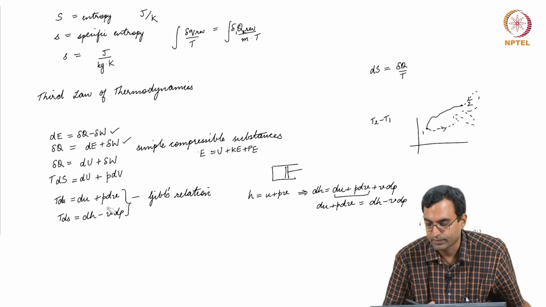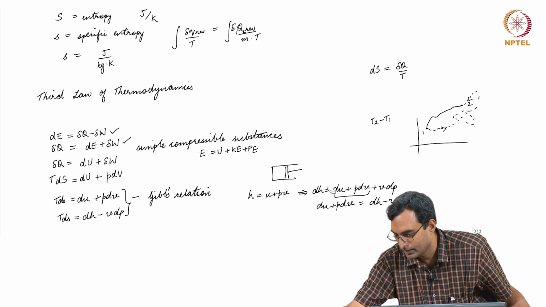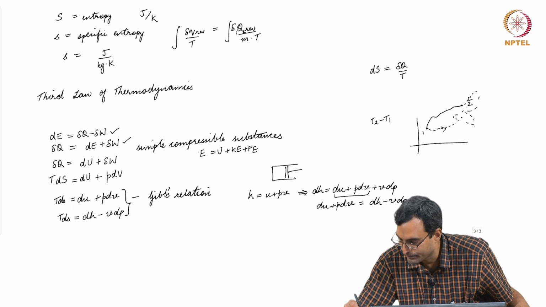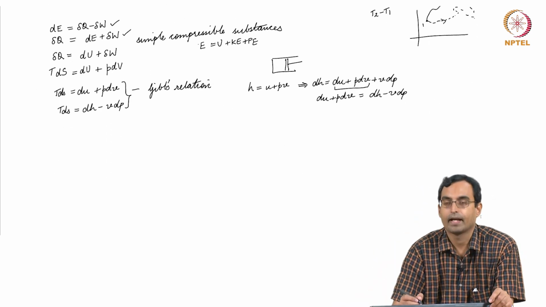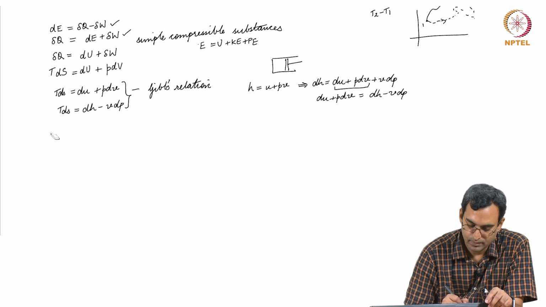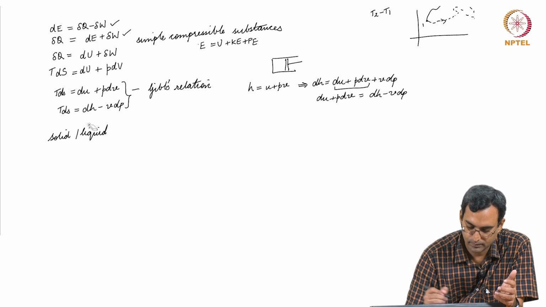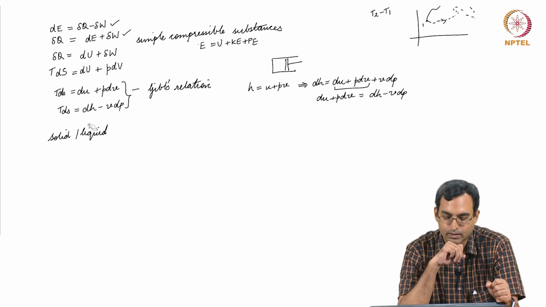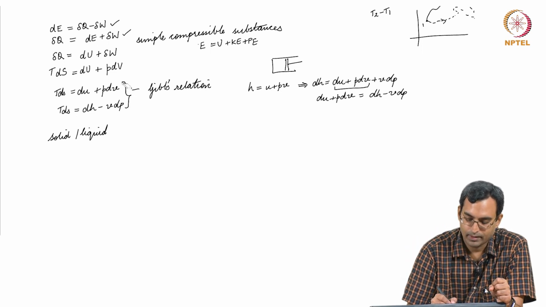Now, we can use these to find changes in entropy for different processes. For example, let us say I have a solid or liquid. In a solid or liquid, I can use this first relation.